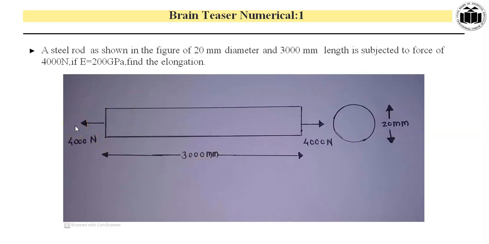Here, in order to solve this numerical, we will follow a 3-step analogy. First, what is given to us. Second, what we have to find out. And third, what are the concepts associated with the particular things known to us. Here we know that the diameter of this rod is 20 mm, length of this rod is 3000 mm. It is acted on with a pull force P, that is P = 4000 Newton. E = 200 GPa, that is 200 x 10^3 Newton per mm square.